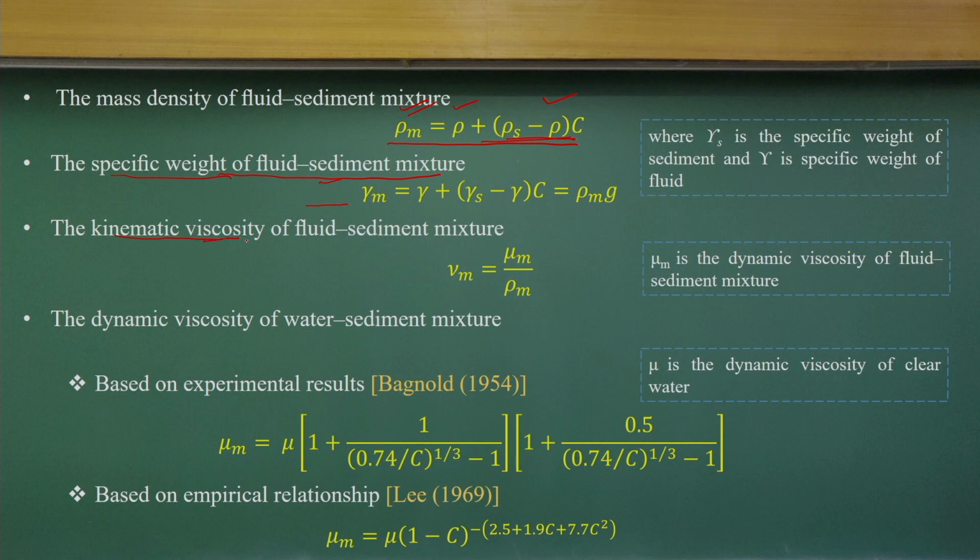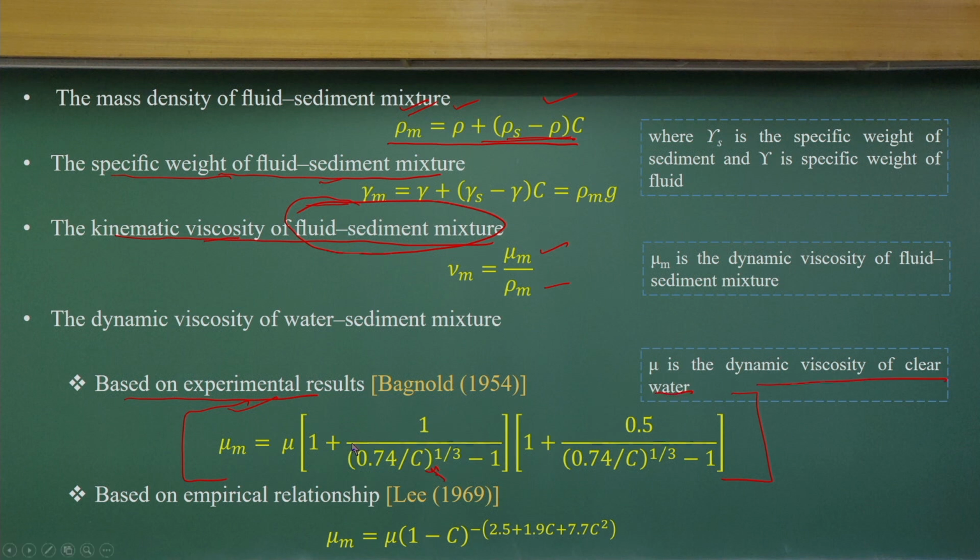The kinematic viscosity, for fluid and sediment mixtures also, we can define like in fluid mechanics, the dynamic viscosity divided by rho. The dynamic viscosity, from experimental results, has been established as a function of capital C. Here mu stands for the dynamic viscosity of clear water.